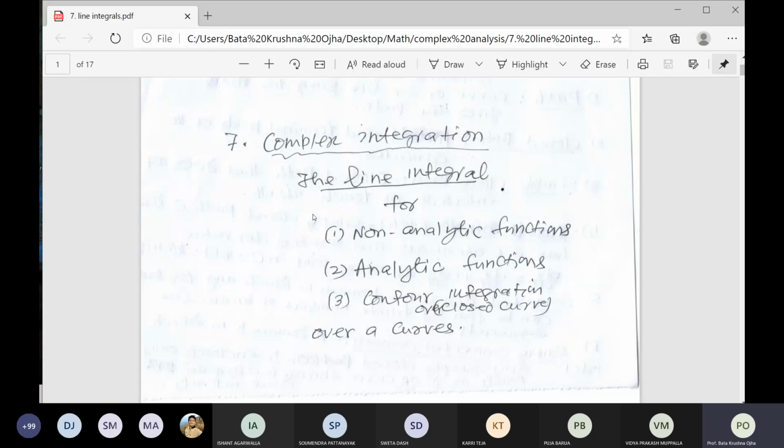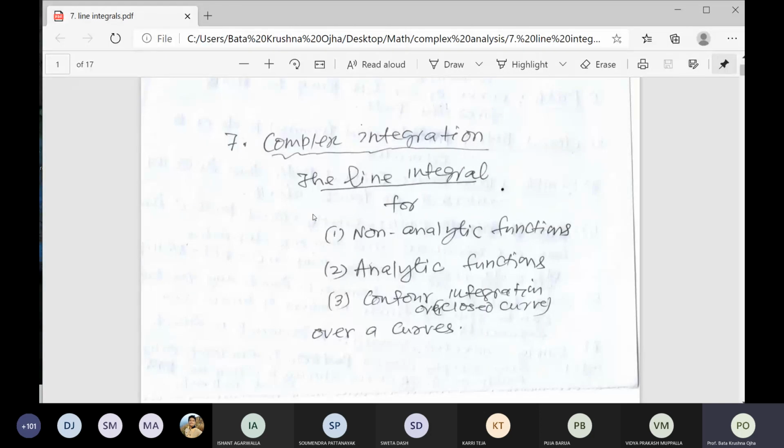So here our chapter is line integral over the curve. In that chapter, we will deal with two kinds of functions: one is non-analytic function, another is analytic function. And third is contour integrations. Actually, the distinction between non-analytic functions and analytic functions is very important.